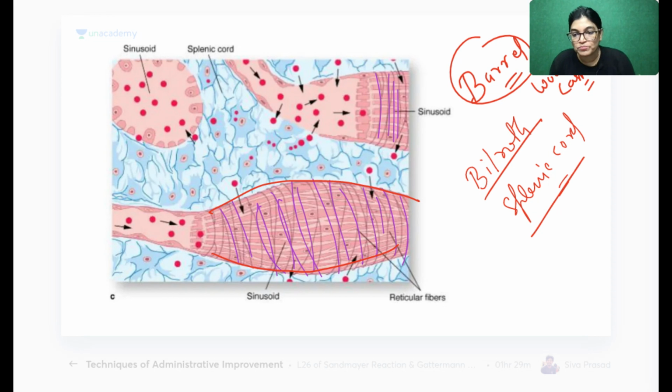splenic cord of Billroth. Splenic cord of Billroth is present in which of the following tissues or organs? Liver, spleen, duodenum, esophagus. What is the answer? Splenic cord of Billroth is a characteristic feature found in the spleen. So this was the MCQ which was asked in a previous year. So you have also solved an entrance exam MCQ. Very nice. Okay, so everyone understood this point?